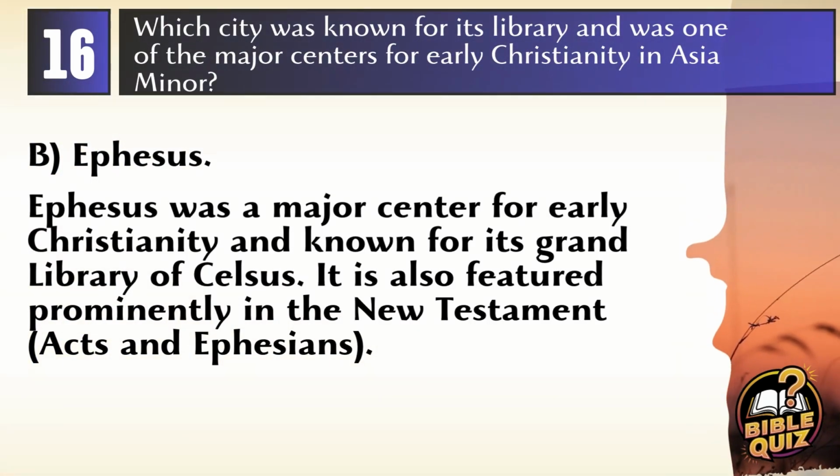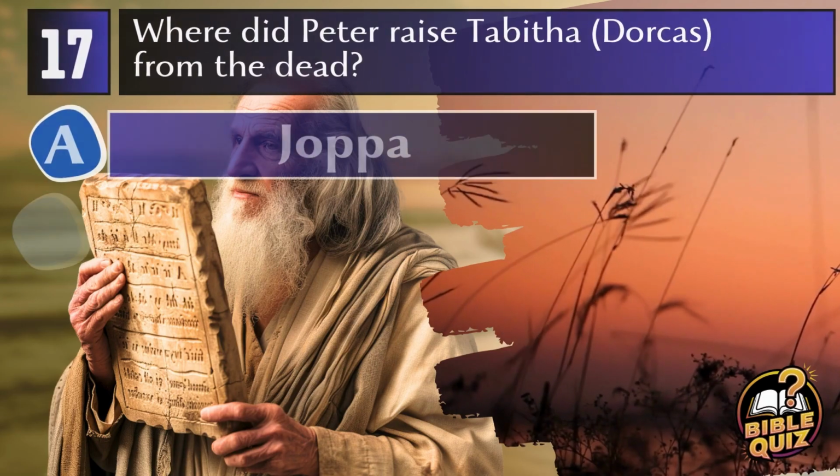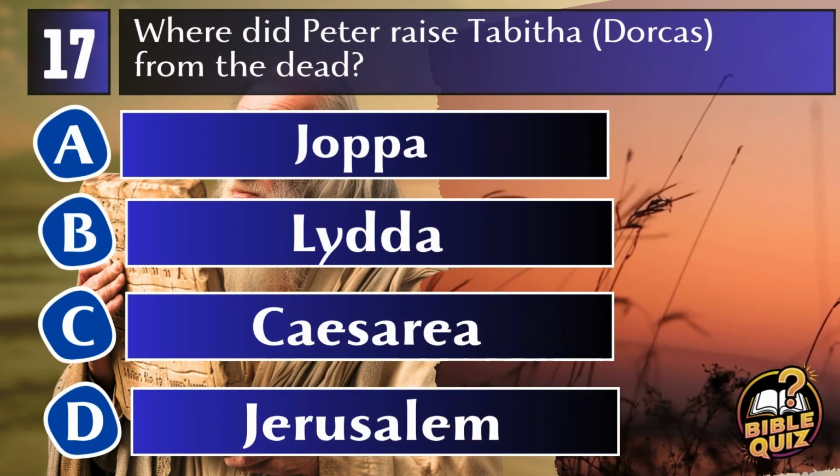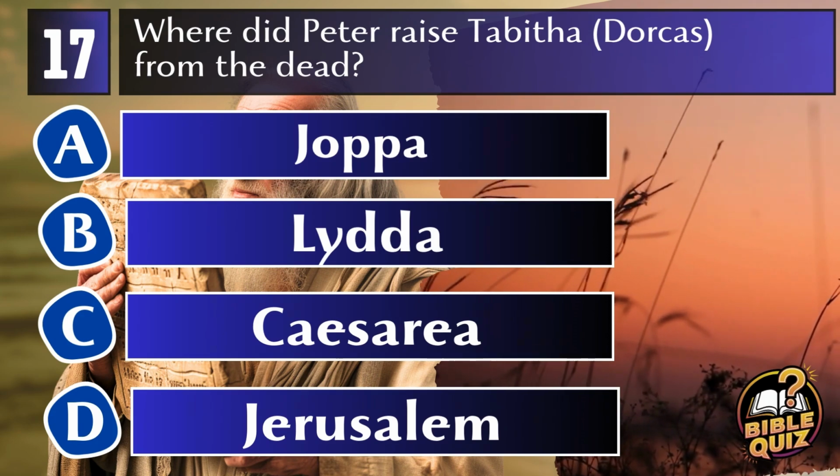Answer B. Ephesus. Ephesus was a major center for early Christianity and was known for its grand library, the Library of Celsus. It is prominently mentioned in the New Testament, particularly in the book of Acts and the letter to the Ephesians. Question 17. Where did Peter raise Tabitha, Dorcas, from the dead?